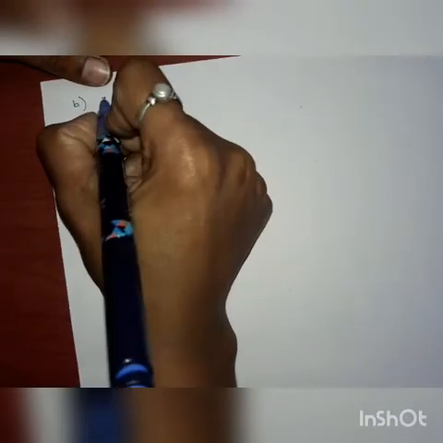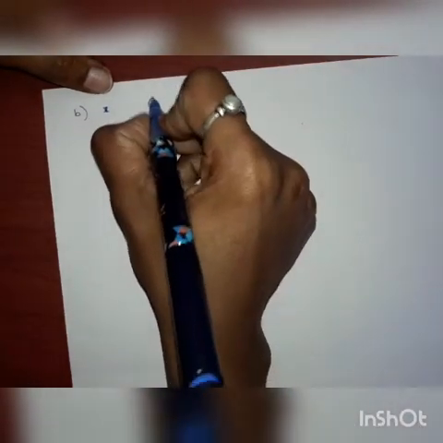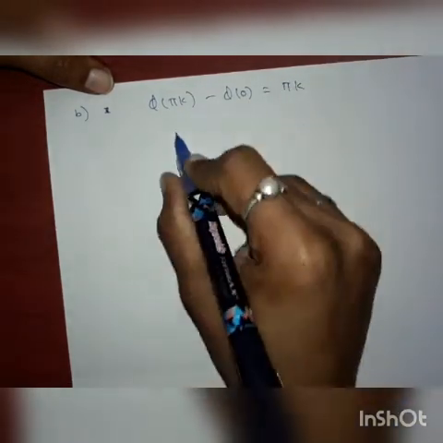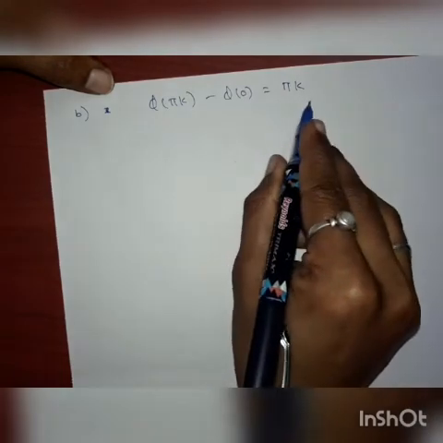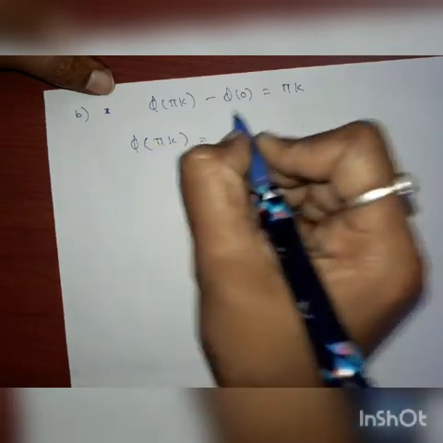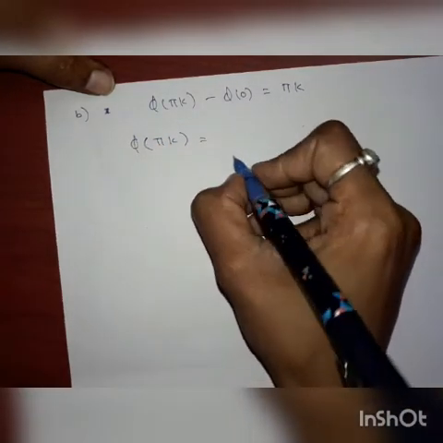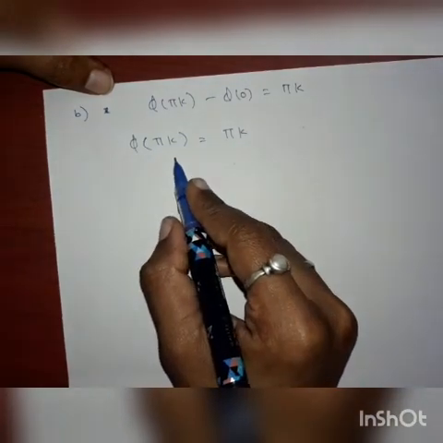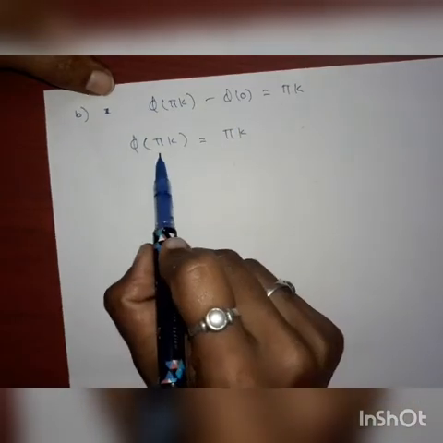Next, condition B: show that any solution phi has the property that phi of pi k minus phi of 0 is equal to pi k. That is, we have to calculate phi of pi k minus phi of 0. First of all we have to calculate phi of pi k. Put x is equal to pi k. We know that phi of x is equal to x into e^(-sin x). Then put the value of x in this equation.